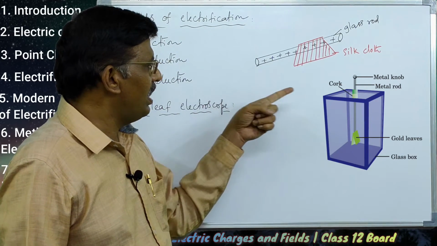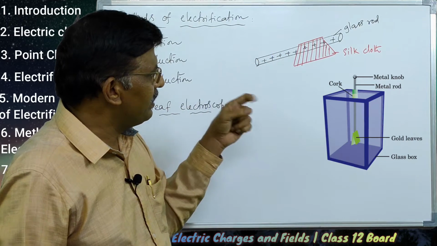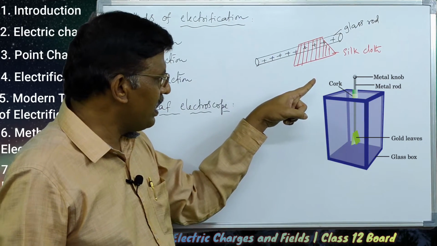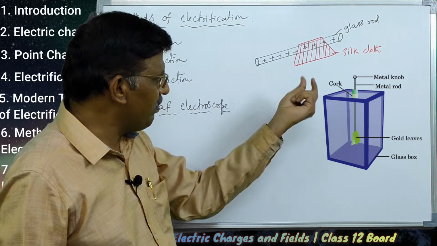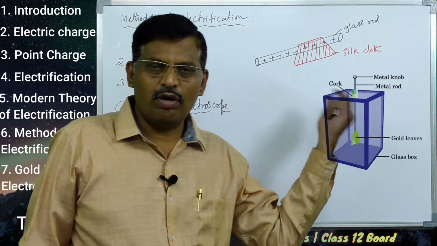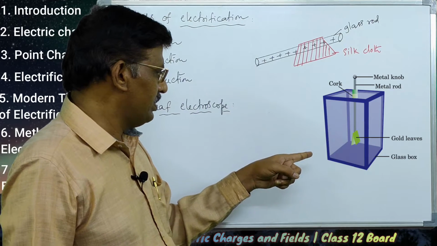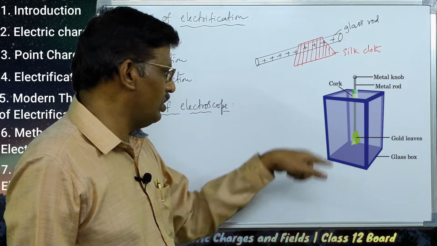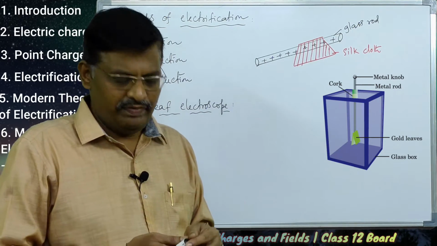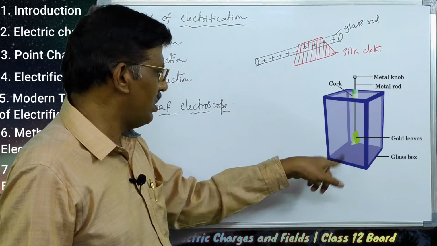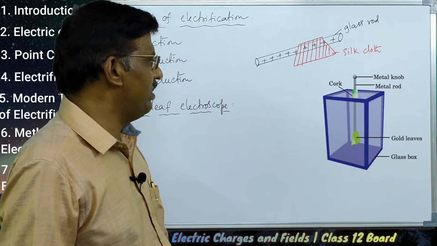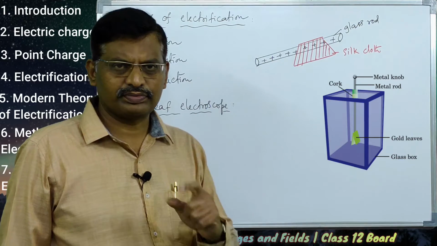Observe the diagram: at the upper end of the rod, a metal knob is fitted, and at the lower end of the rod, very thin gold leaves are attached.